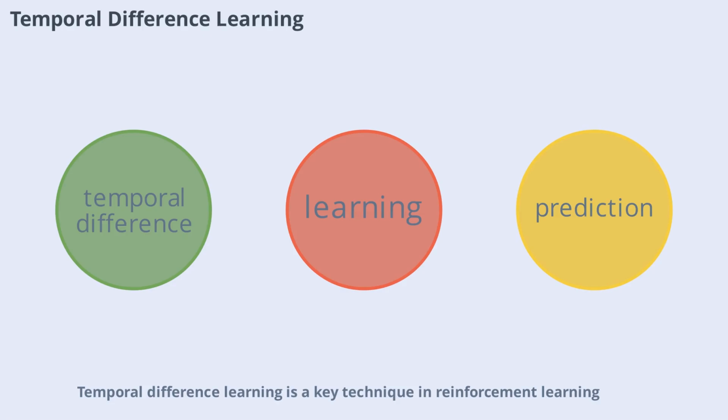Temporal difference learning is a key technique in reinforcement learning that combines ideas from Monte Carlo methods and dynamic programming. It allows agents to learn directly from raw experience without needing a model of the environment. By updating value estimates based on the difference between predicted and actual rewards, temporal difference learning enables faster and more efficient learning.